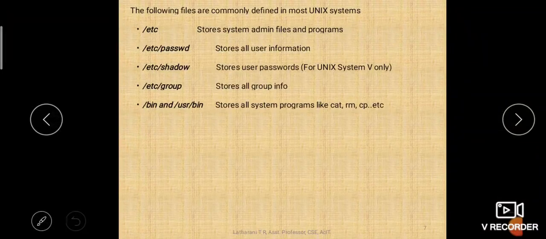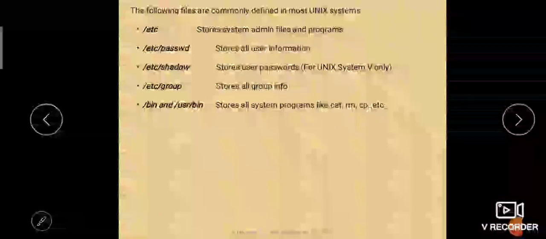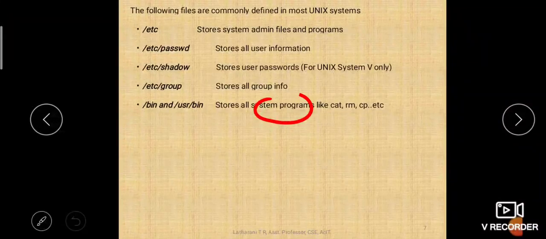Next we have /bin and /usr/bin. We saw in the hierarchy, right? /bin and /usr/bin, those are the directories which will store all system programs like cat, rm, cp, etc. All programs, as we discussed. The executable command files will be stored in /bin or /usr/bin. All commands which you execute will be stored as a file in /bin or /usr/bin.